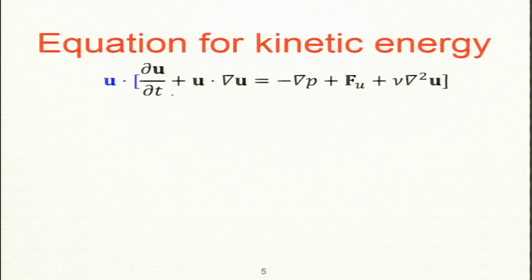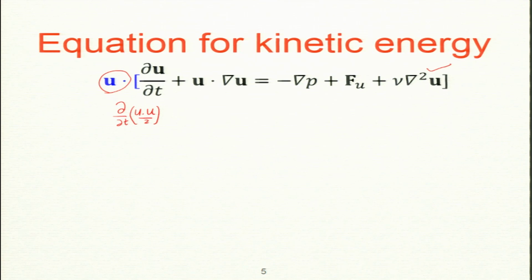I have the Navier-Stokes equation, this one. I dot this with u. What is the first term, by the way? This is d by dt of u dot u by 2, by the product rule. So, the factor half is in fact useful to keep in the definition.